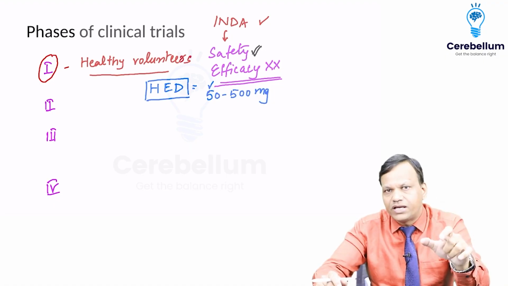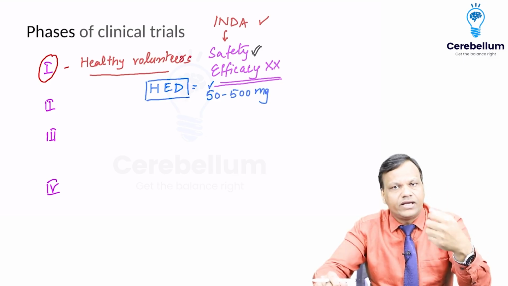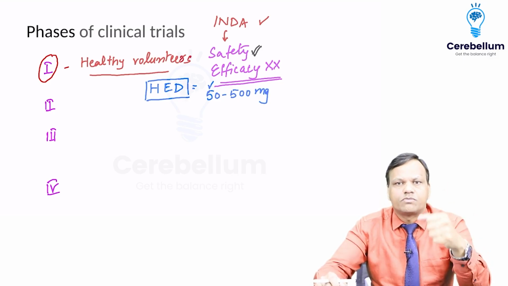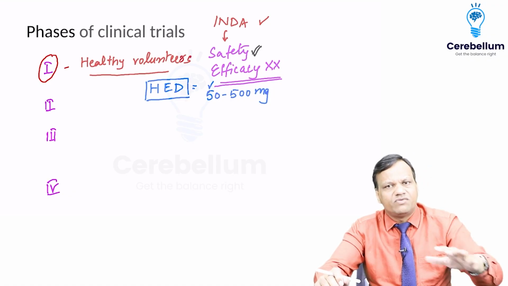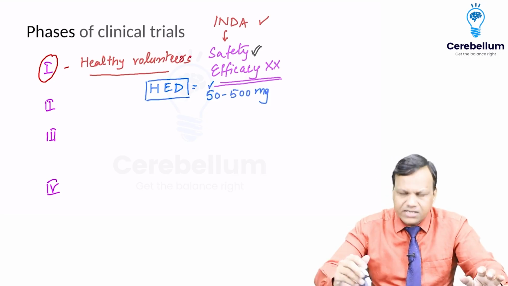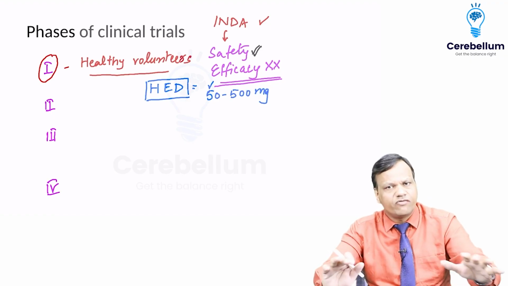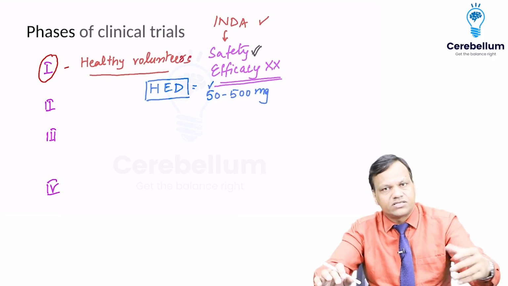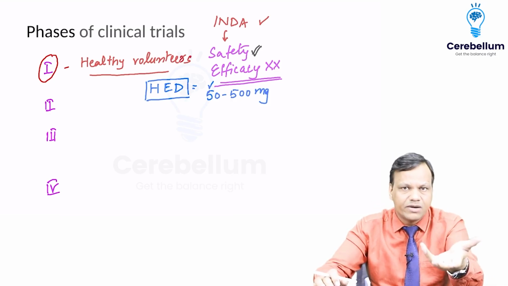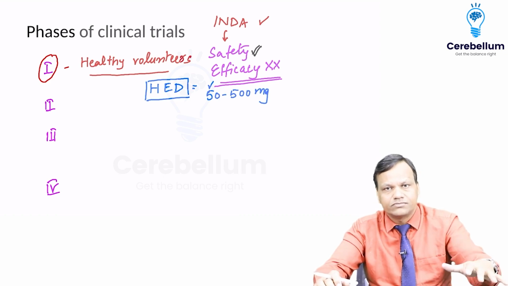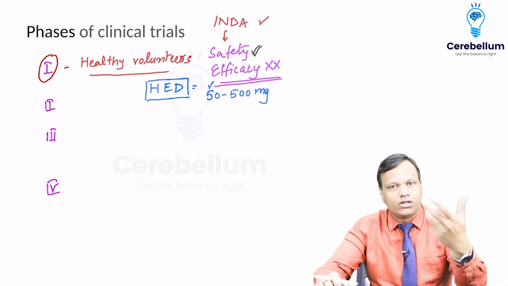After giving 50 milligram, we will do all the tests. We will do hemogram, LFT, KFT, coagulation profile, ultrasound, CT scan, whatever test is possible. Every test we will do. And suppose there is no abnormality in any test and the person is absolutely fine. So we will send that person home. We will call the next person and give him a higher dose, 100 milligram. Again, do all the tests. That person is also good. We send him home. Call another person, give a higher dose.